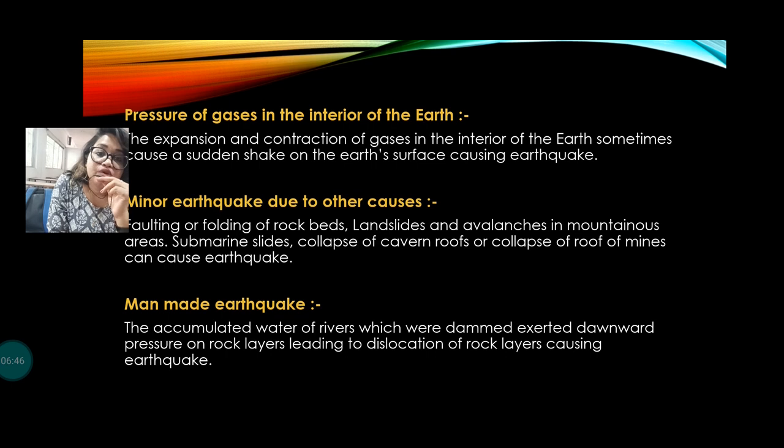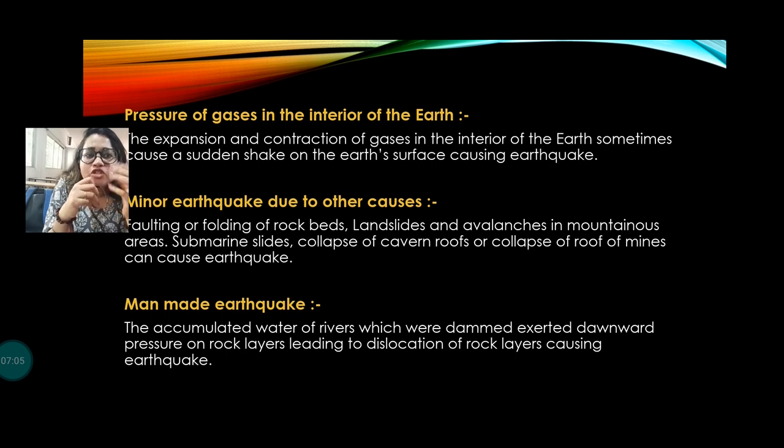Next one is the minor earthquake. Also we can see other reasons like the faulting and the folding of the rock belt, landslide or avalanche in the mountain area, submarine slide, collapse of the road, or the collapse of the roof of the mine, that can be causes for the earthquake.